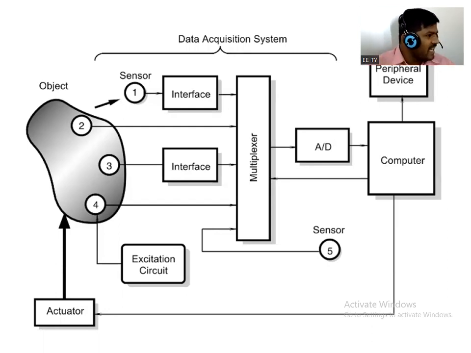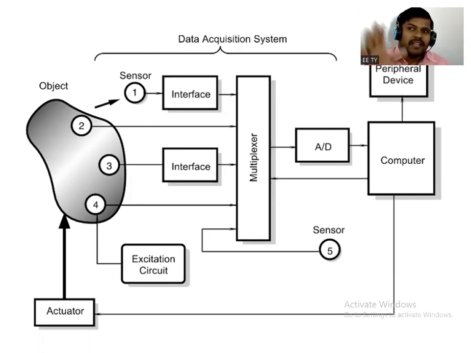We are considering one large system. This block diagram is the block diagram of one large system, considering a data acquisition system, and we are using here a number of sensors, right? So this 1, 2, 3, 4 as well as 5 are the number of sensors that can be used in that large system.